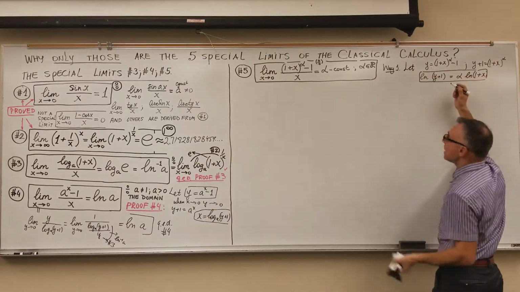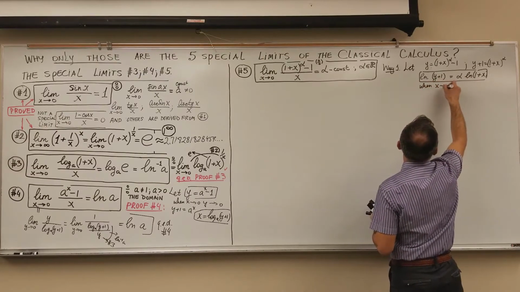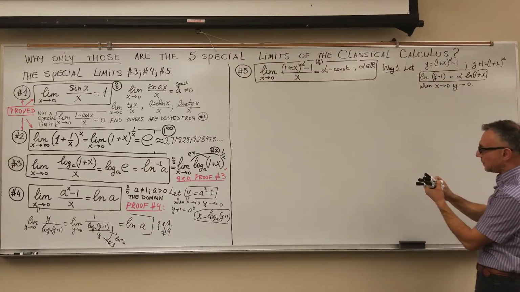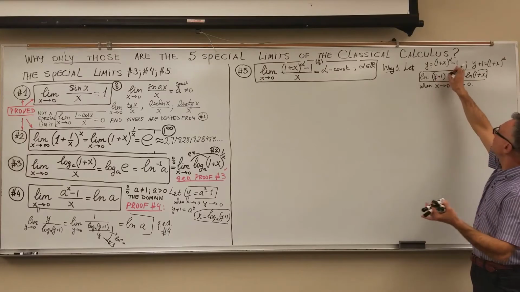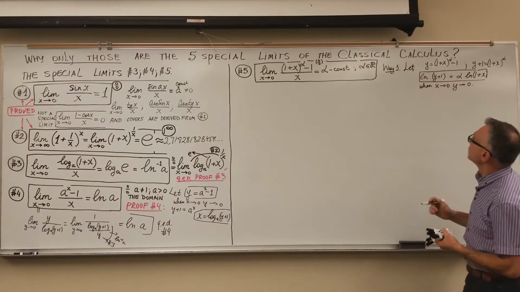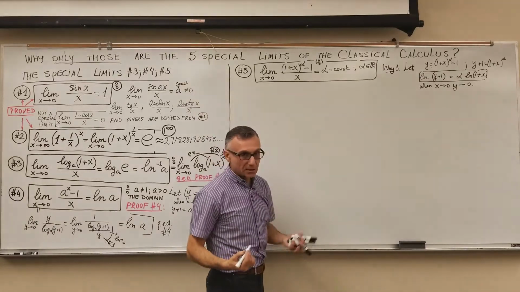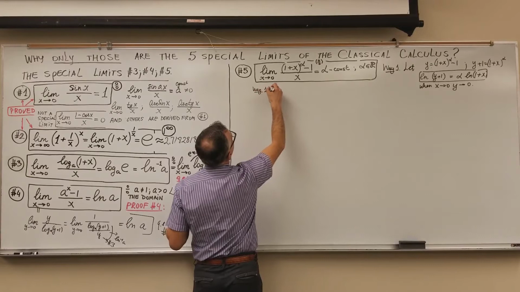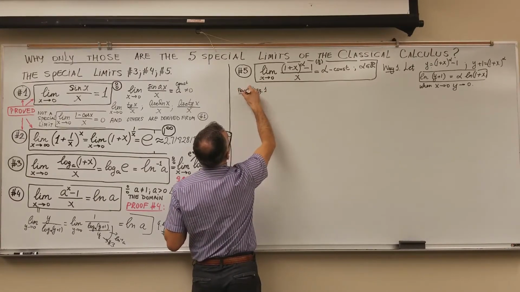Now let's look at the dynamics. When x goes to 0, my y also goes to 0. It's easy to see that: x goes to 0, so I have 1 to the power of the constant alpha, 1 minus 1 is 0. y goes to 0. So according to this transformation, my way 1 proof will look like this. That's the proof, way 1.